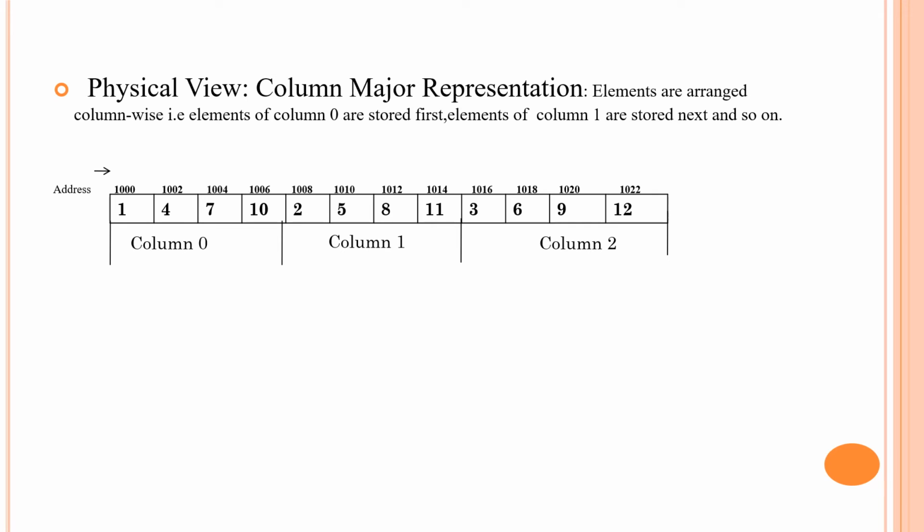So the elements of column 0 are 1, 4, 7 and 10 and their respective addresses are 1000, 1002, 1004 and 1006. Then the next column elements will be stored, that are 2, 5, 8 and 11 and their respective addresses. Next, it will store the elements of column 2, that are 3, 6, 9 and 12.